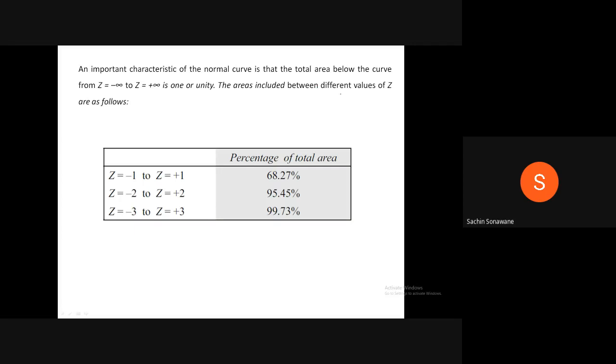The areas included between different values of z are as follows. Z equal to minus 1 to plus 1, 68.27%. Z equal to minus 2 to plus 2, 95.45%. Z equal to minus 3 to plus 3, 99.73%.